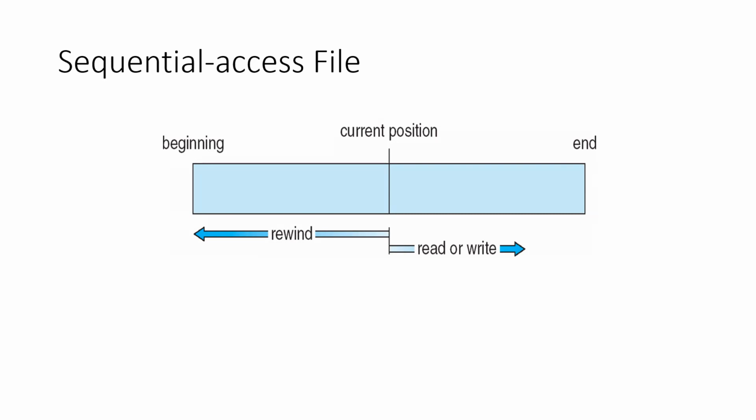At the end, it can come back, or else from the current position also, it can come back to the beginning, then start the read write operation again, right? A best way to give an example of sequential access would be a typewriter, right? In a typewriter, you start typing, and if you want to come back, you can come back to the beginning, right? And there's no way to edit in between, right?